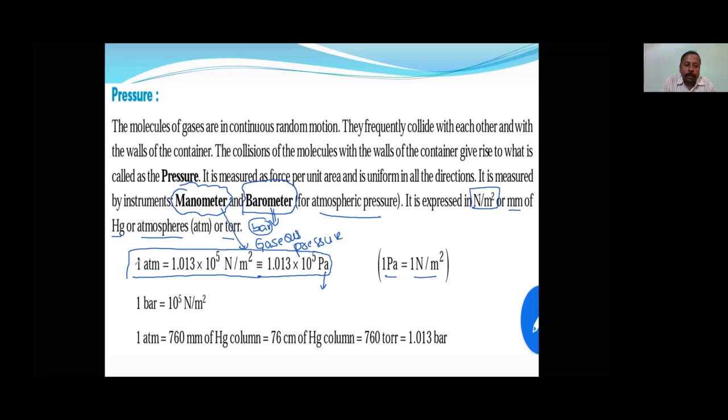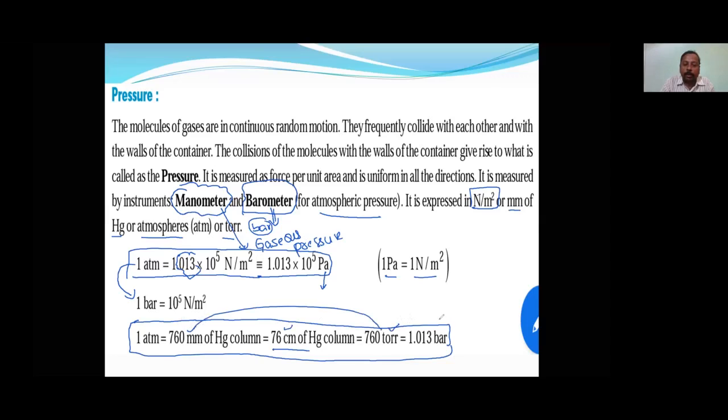This is the value in atm. But for bar, this extra value is not there, it is simply 10 to the power of 5 Newton per meter square. Mostly these terms are used in physics and other subjects, but in chemistry we will be using these units only. 1 atm is equal to 760 mm of Hg, or 76 centimeter of Hg column, and 760 torr also. 1 mm of Hg is equal to 1 torr. 1 atm is equal to 1.013 bar.